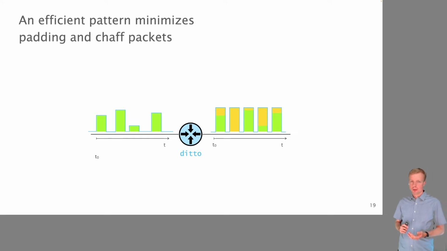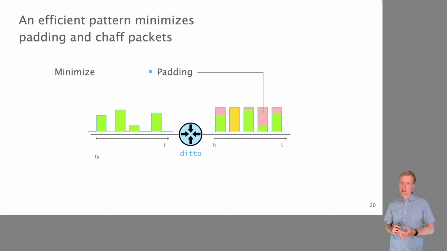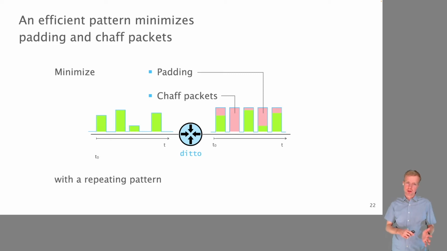Here, we basically want to compute a traffic pattern that is minimizing two types of overhead. The first one is what we call padding. These are bytes by which we make the packets larger. And the second one is what we call chaff packets. These are packets that we introduce when there is no real traffic to send. And because of hardware constraints, we want to have some repeating pattern of a certain length, maybe 3, 4, 5, 6 in this order, so that this pattern can later be implemented in hardware.